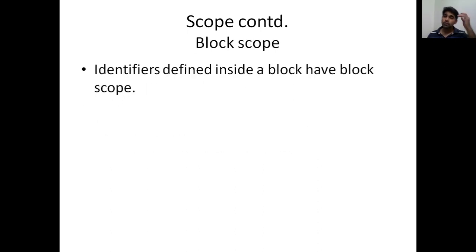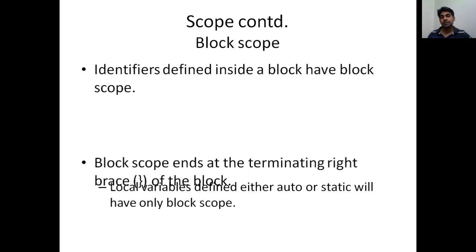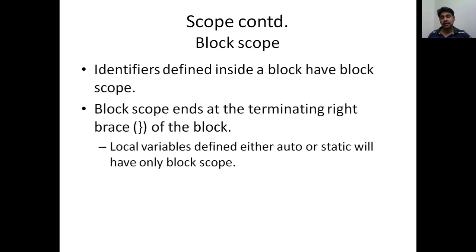Now we are going to talk about block scope. Whenever we put something within two braces and we define a variable inside that, that is the block. And if the variable or the identifier has scope only within that block, we call it block scope. Local variables defined either auto or static will have only block scope.